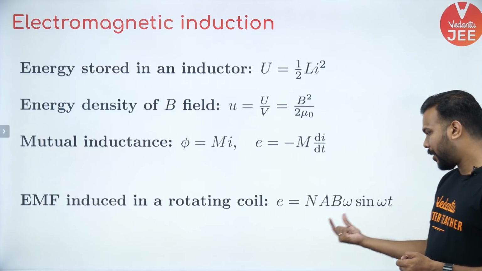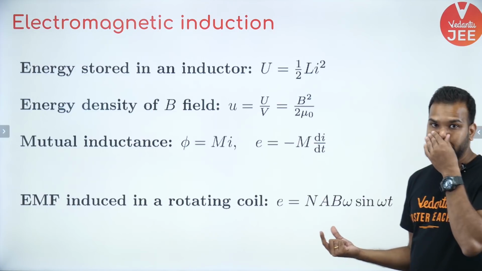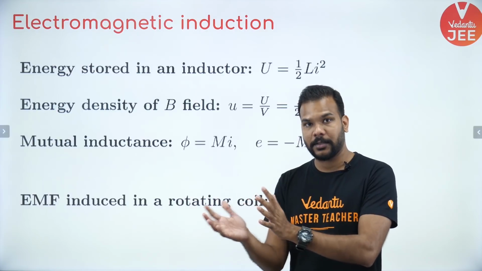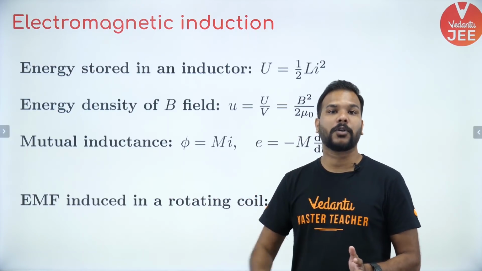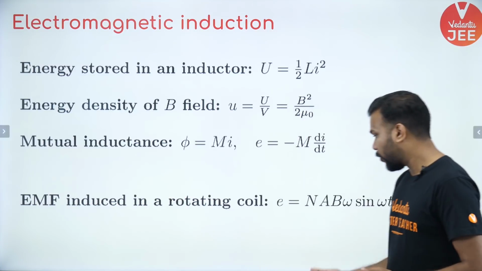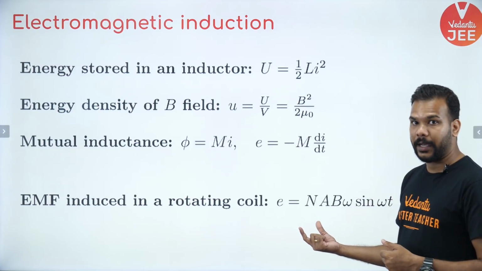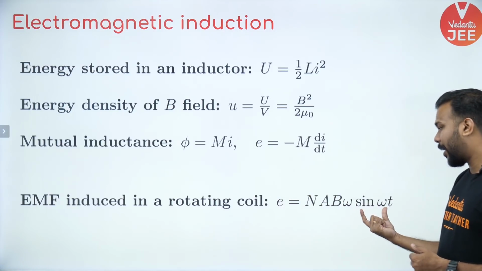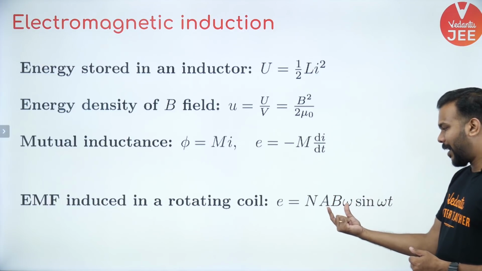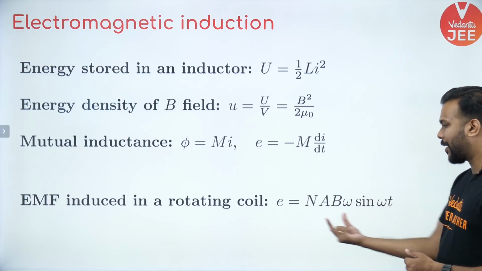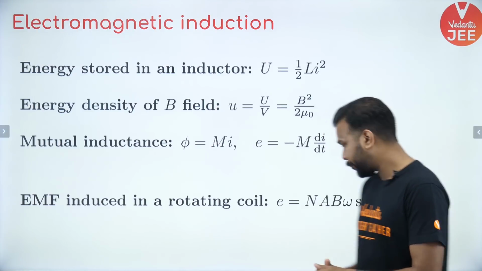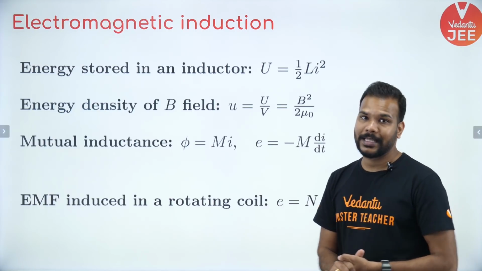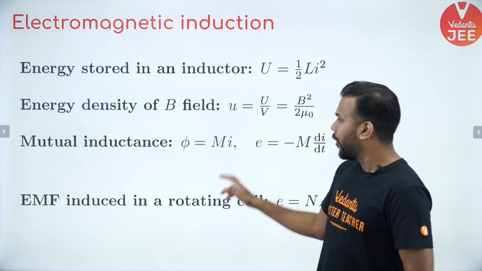It is given as NBA omega sine omega t, because the angle between magnetic field and area to calculate the flux is changing continuously as we make the coil rotate in the magnetic field. So on differentiating that magnetic flux, B into A into cos omega t, it comes out to be B into A into omega sine omega t, and N is the total number of turns. The first four terms that you see, N, B, A, omega, are the maximum value of the AC EMF being generated. Okay, cool guys.